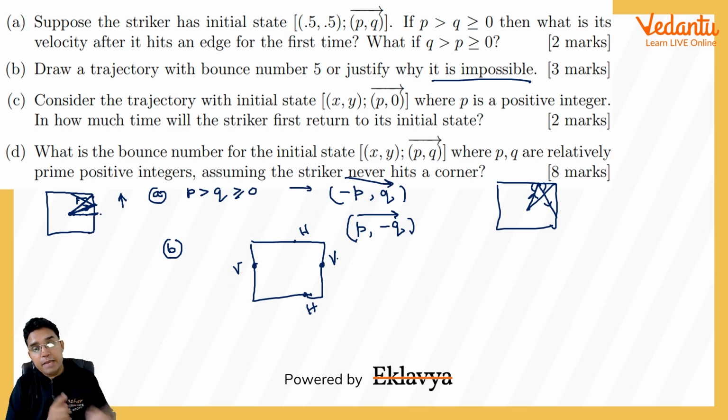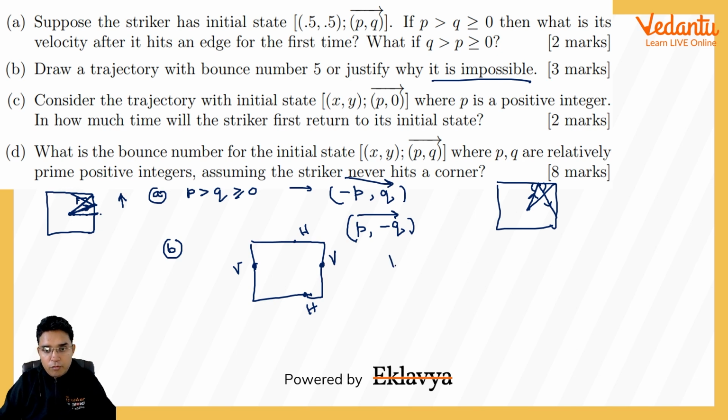So to get the same x velocity, it has to get hit once again from this vertical wall. So in order to get its initial state, the number of hits from vertical walls or from horizontal walls has to be even. Then only it can reach its initial state.